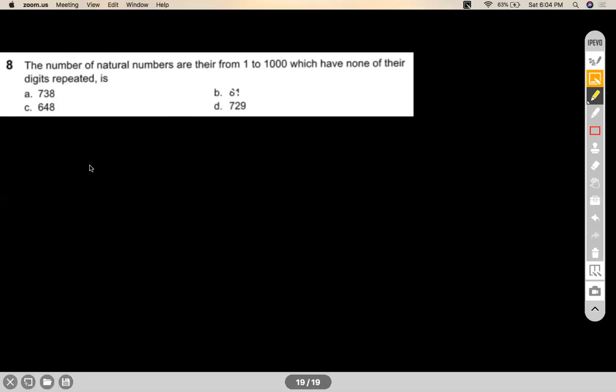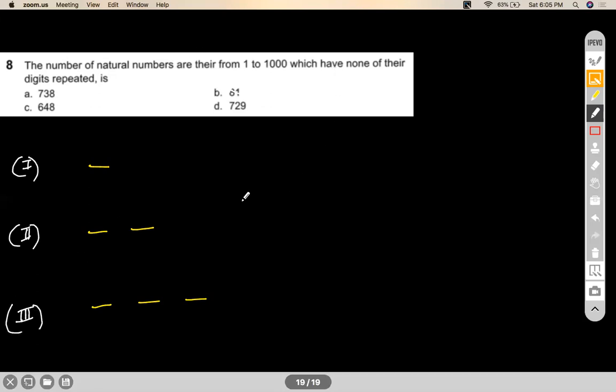Now, when you're choosing your numbers from 1 to 1000, your number can either be a single digit number, or a double digit number, or a triple digit number, or a 4 digit number, which is itself 1000, but I'm not including it because it has 3 repeated digits in it. Okay. So basically, my number can be made up in these 3 cases because they independently make a number between 1 to 1000.